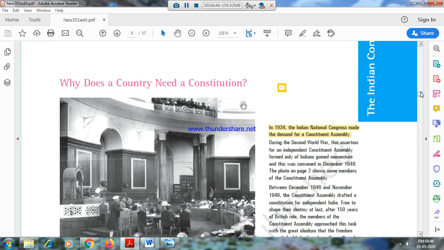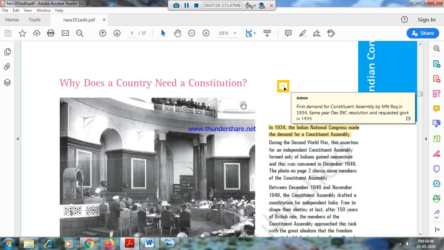The Indian National Congress holds its annual session every year, starting from the end of the month in December. Even now the Congress committees' annual meetings are held in the last week of December only. So in such a meeting in 1934, the Indian National Congress made the demand for a Constituent Assembly.